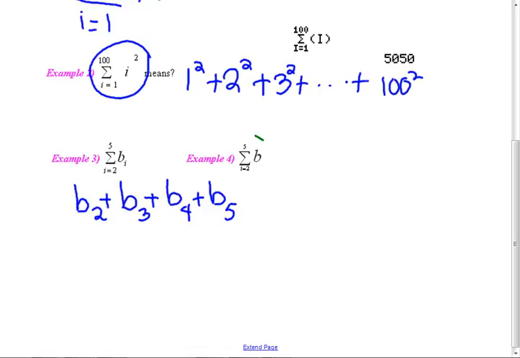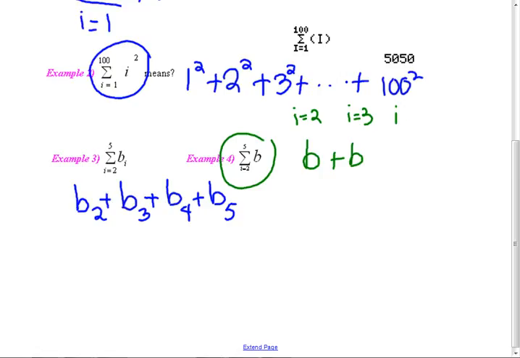What does this one mean? Now it's a little different. It doesn't have a little subscript there. So this is a constant. So it's going to take B, and it's going to start with i equals 2. And then it's going to let i go to 3. It's just a counter. And I'm going to add B again. And I'm going to keep adding B until I get to 5.